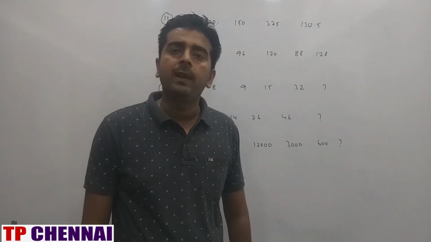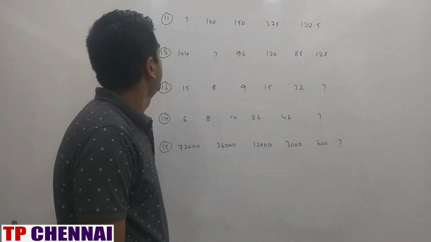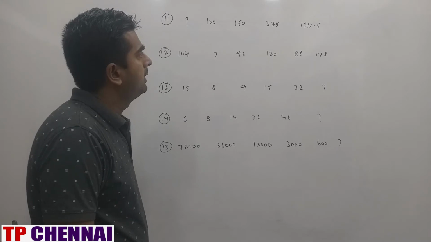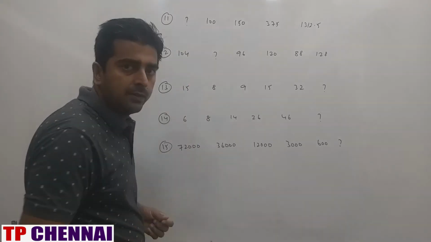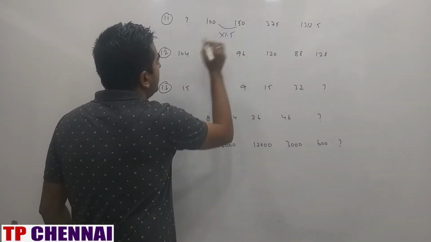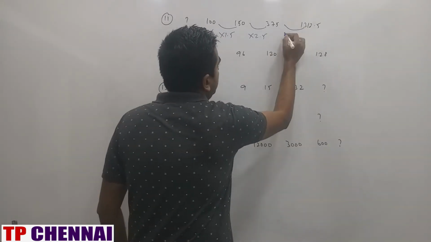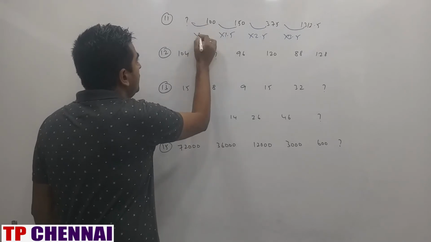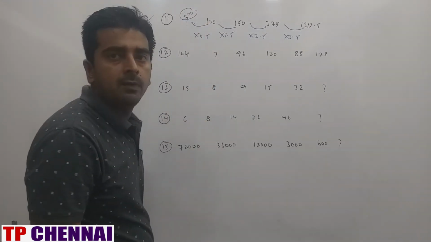Now we will see 5 missing number series. These are all previous year questions only. Next one. Question mark, 100, 150, 375, 1312.5. So first place itself question mark is there. So we need to proceed. This is into 1.5. This is into 2.5. This is into 3.5. That means this should be into 0.5. So here it is 200. Because 200 half is only 100.